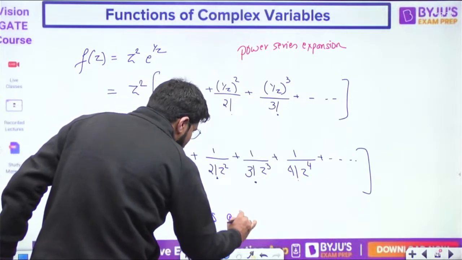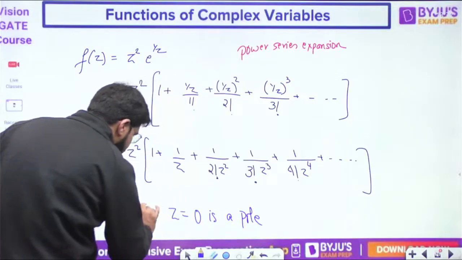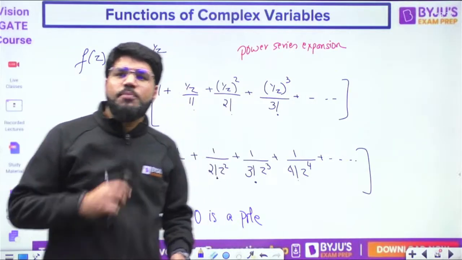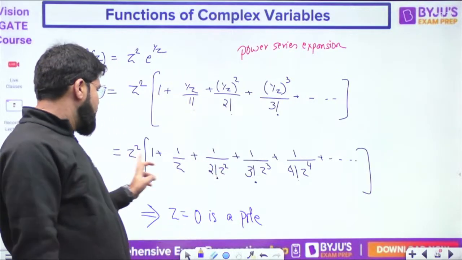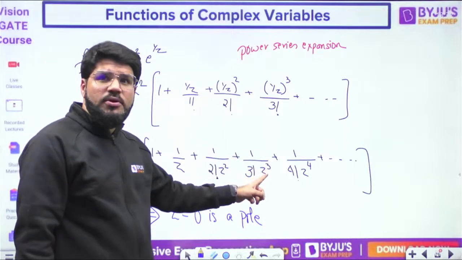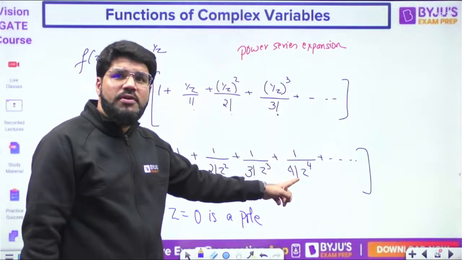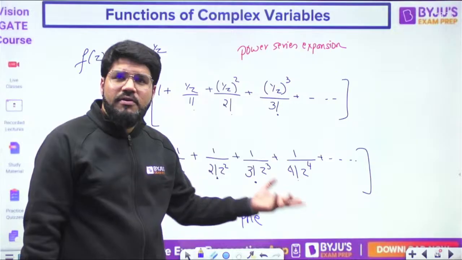Actually, you should understand from here that z equal to 0 is a pole. Can I say that z equal to 0 is a pole? Because up to here it will cancel, but here you have 1 upon 0 left, 1 upon 0, which is infinity.